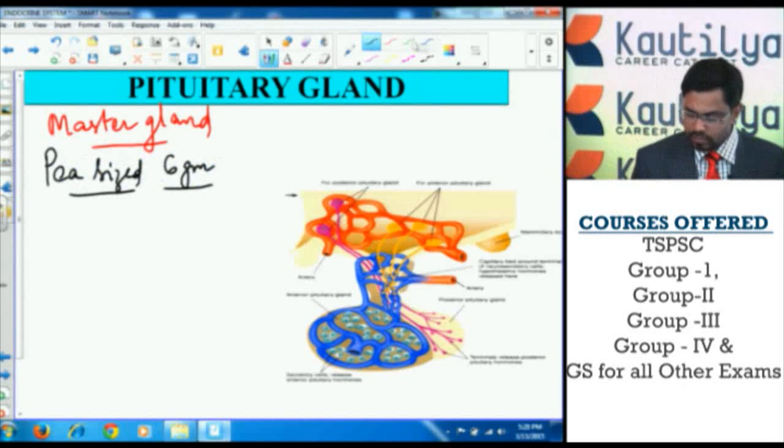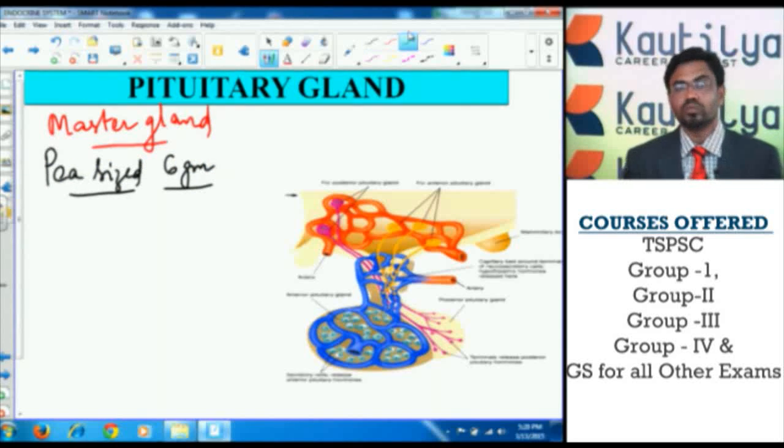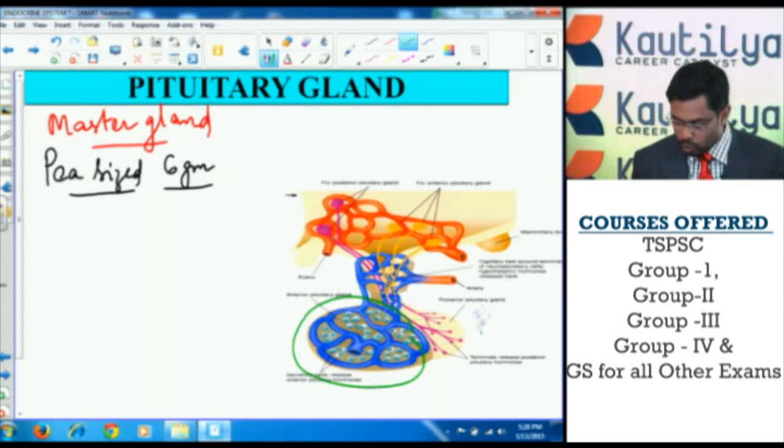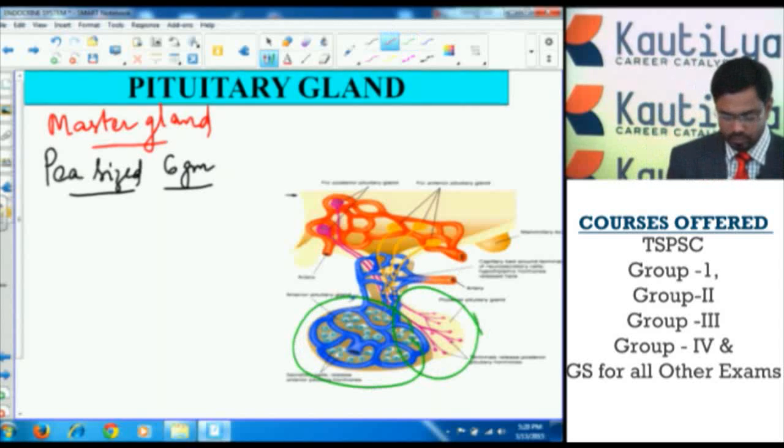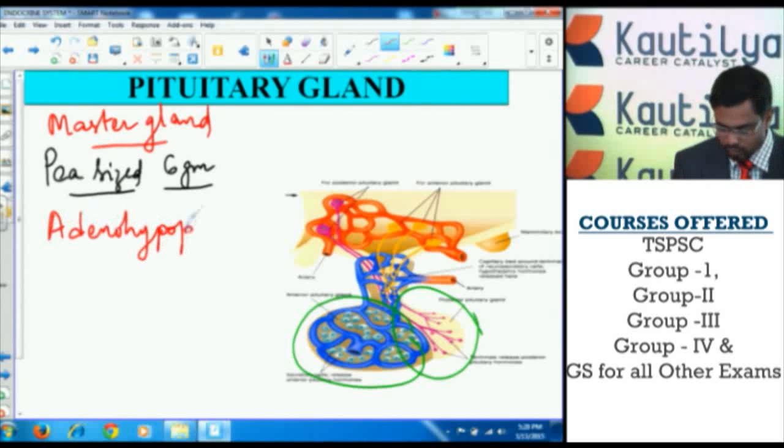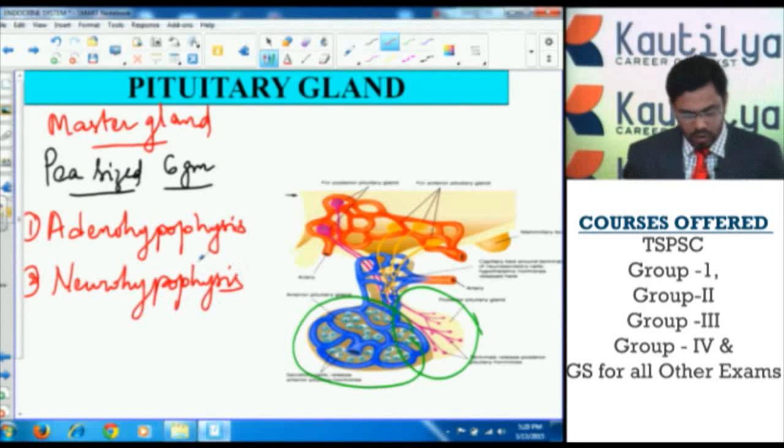The pituitary gland is majorly divided into two lobes: the anterior lobe and the posterior lobe. The anterior lobe of the pituitary is called adenohypophysis, and the posterior lobe is called neurohypophysis.